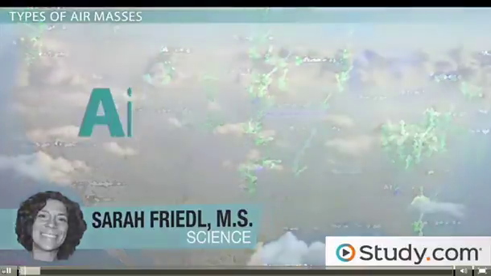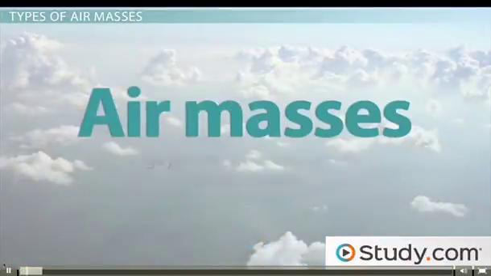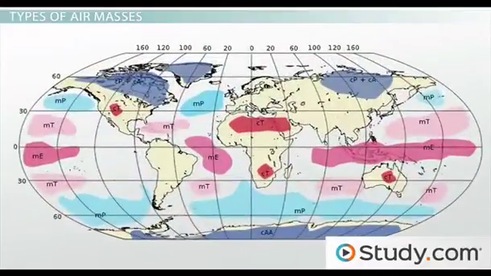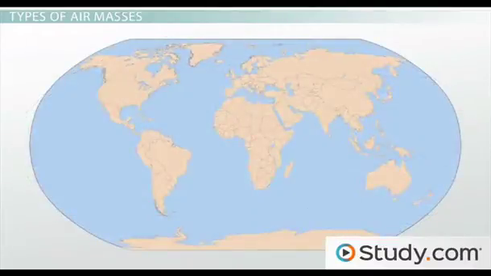Weather is controlled by a variety of factors. One of the most important is Earth's air masses. Air masses are huge parcels of air with specific characteristics. What's interesting about the characteristics of an air mass is that not only do they describe the air mass, but they also tell you where you can find that air mass on Earth. Let's look at the different types of air masses found on Earth to see how this works.